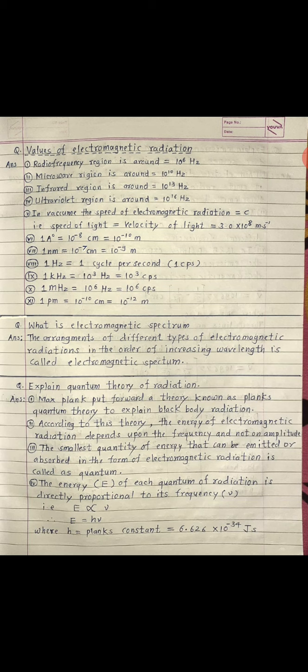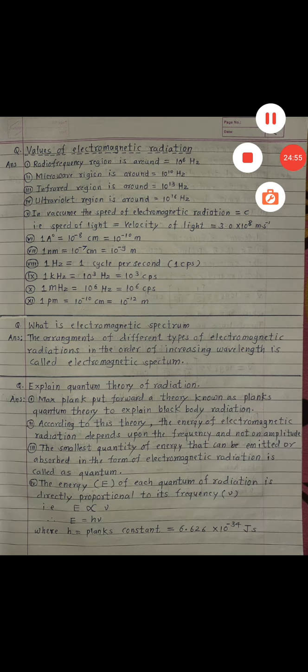What is the value of h? What is the value of Planck constant? It is equal to 6.626 into 10 raised to minus 34 joule second. Okay, so this is Planck constant.